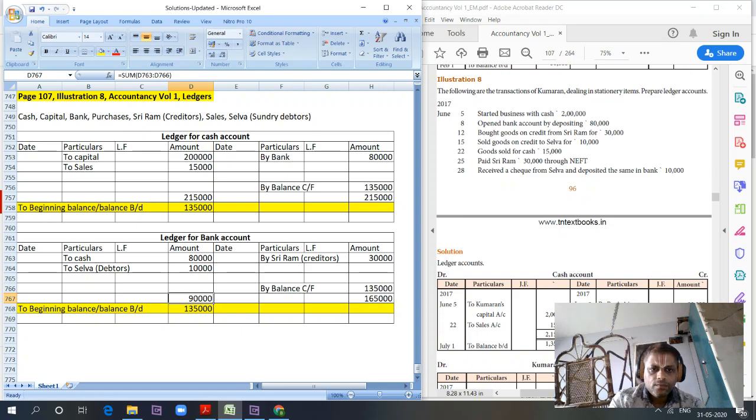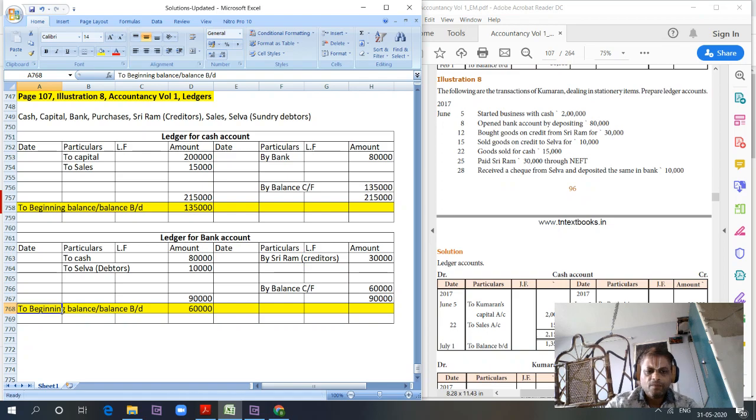Total on the debit side is 90,000 and credit side is 30,000. So the balance is 90,000 minus 30,000. Bank book balance 60,000 is the balance carried forward to next period.